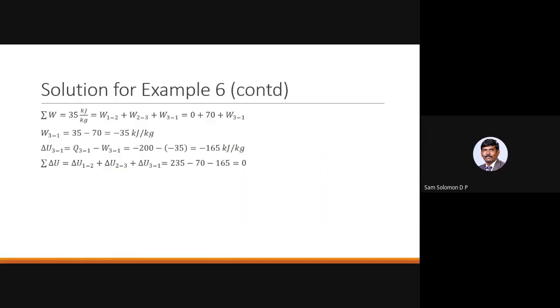I have also shown the proof that the summation of delta U is 0 in this particular case. These are some standard problems from Engineering Thermodynamics by P.K. Nag.